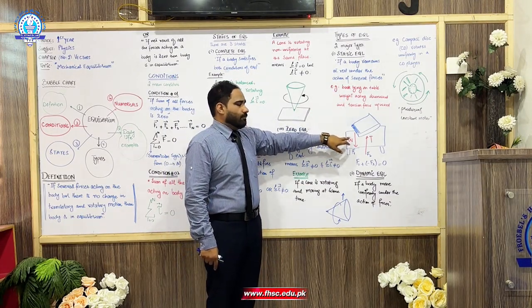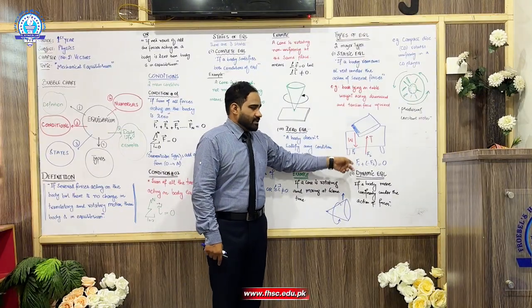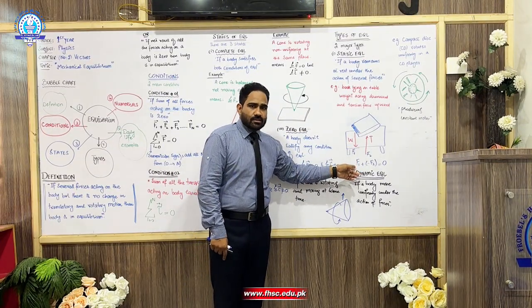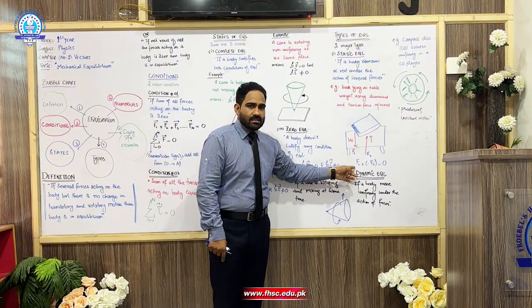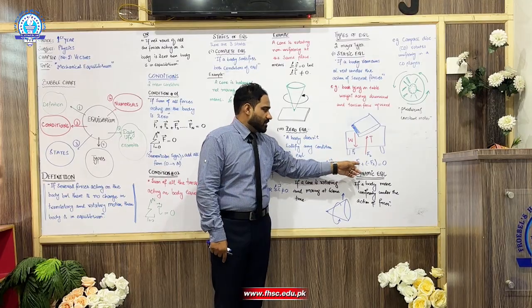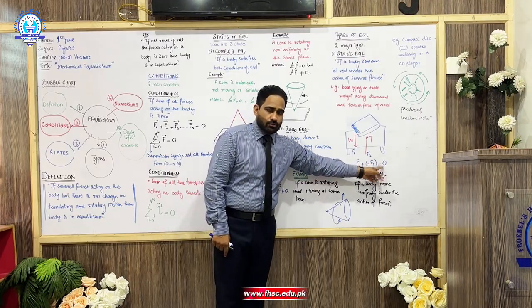Now imagine a book lying on the table, weight is acting downward, the normal force is acting upward, the forces are opposite to each other, so the book is properly balanced at rest position. We discussed previously that forces are balanced, so the net result is equal to 0.